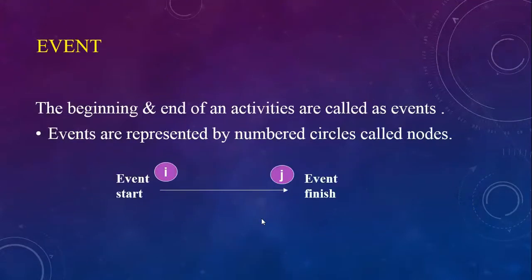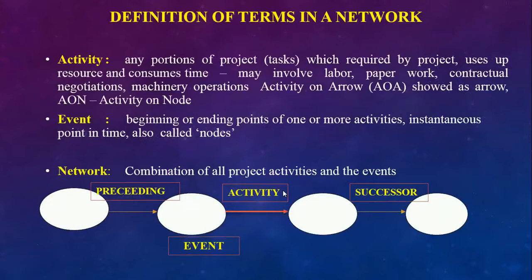Now event: the beginning and end of an activity is called an event. So this is the activity, the beginning is called the I event, and the finish is called the J event. Events are represented by numbers, circles or alphabets. So this I is the start event and this J is the finish event.